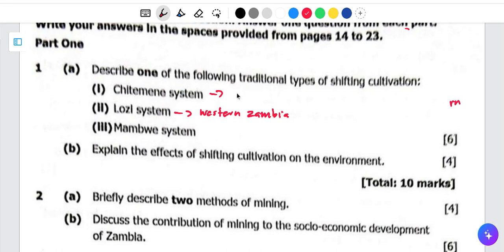So what are we going to say? We can say cultivation is done on floodplains.